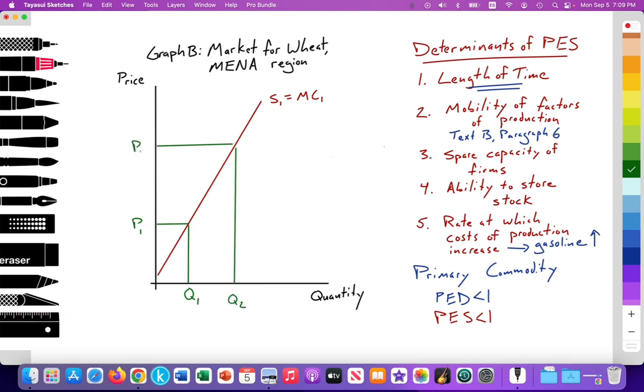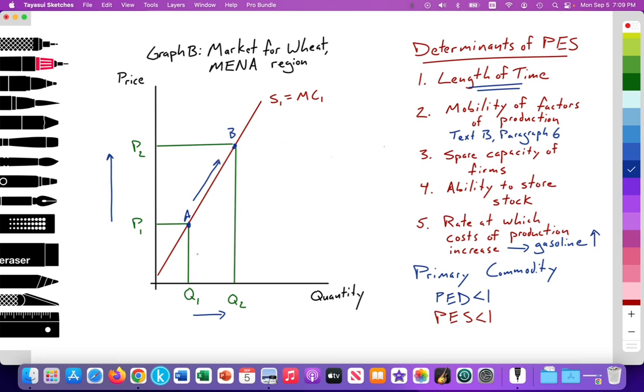Here is P2. So we notice that the price for wheat is increasing and the quantity supplied is also increasing, but we see that the distance between Q1 and Q2 is less than the distance between P1 and P2. So I'm going to label this point A, and this point B. This is a movement along the supply curve.